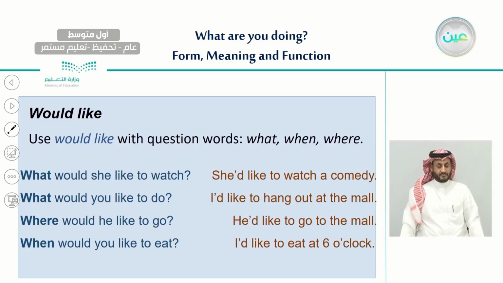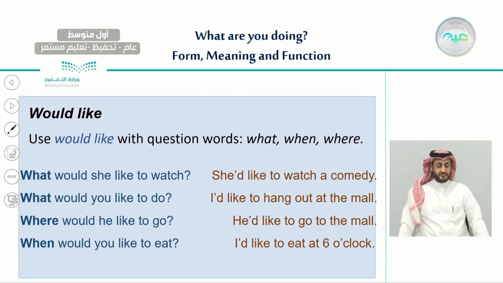And also here, other types of question we can make using would like. We use would like with question words like what, when, and where, and other question words. Let's read them together. The first question says, what would she like to watch? We started with what, and then would, the subject and the verb like. What would she like to watch? She'd like to watch a comedy.